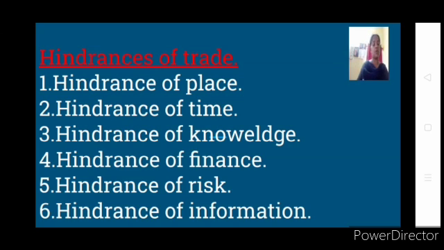Today we produce, but after 10 days that might be needed in the market, that might be needed by the consumer. So you have a 10 days time gap, where you have to keep your goods. Is it clear? That is what we call hindrance of time. Goods are produced at one time, but they might be needed by the consumer some other time. Hence this is called hindrance of time, and this problem can be solved with what? As you are right, with the warehouse facility.